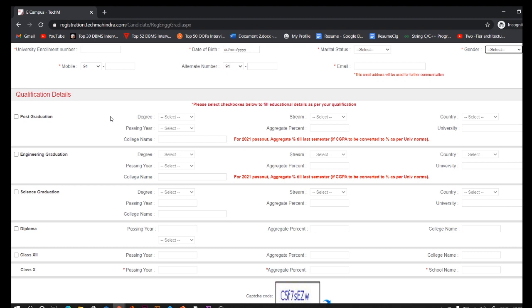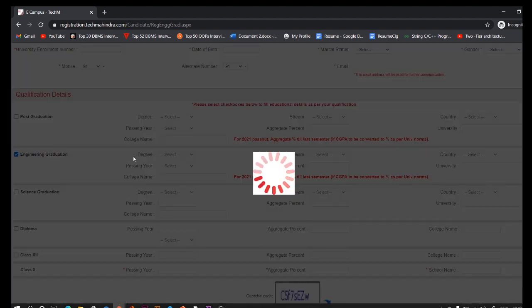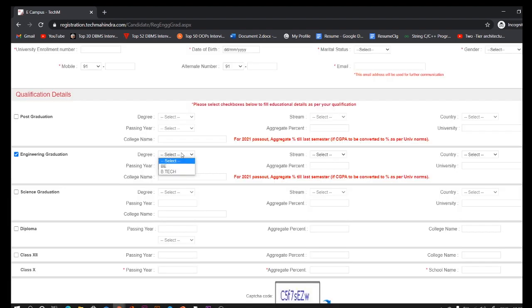Next, if you have done any post graduation, mention it here. Then mention your engineering graduation. Select your degree, whether BE or BTech. Passing year should be 2020 or 2021. Next, mention your college name and your aggregate percentage. See, don't write CGPA here.